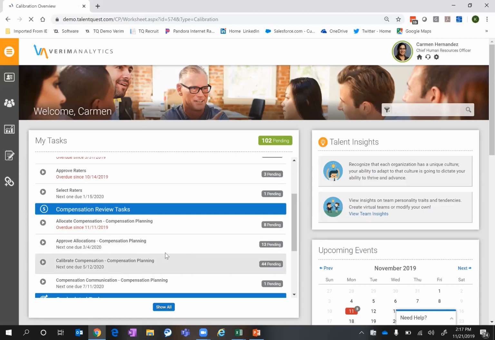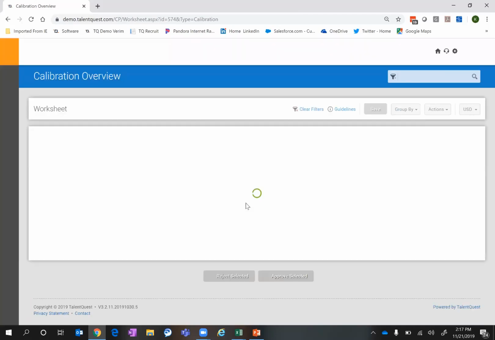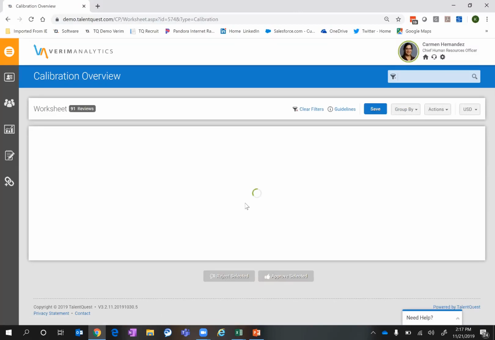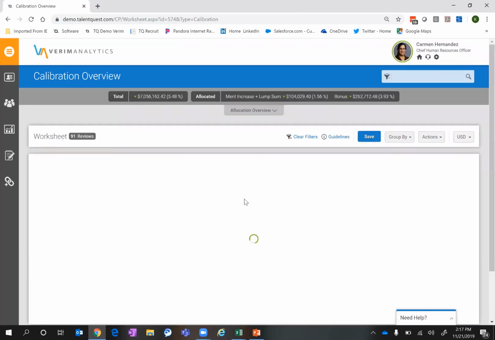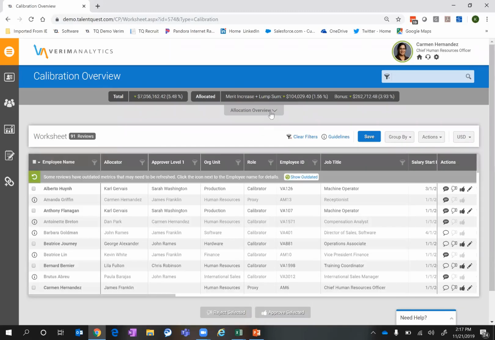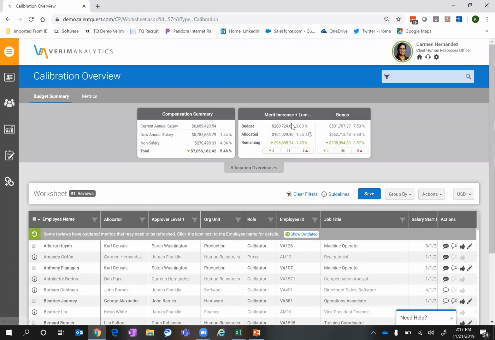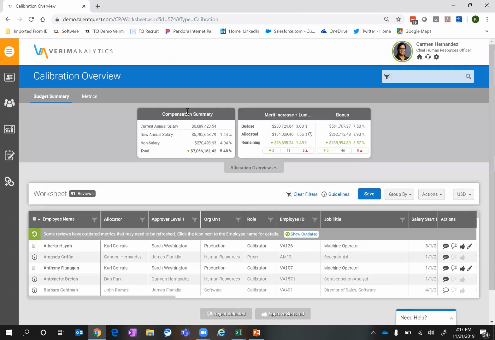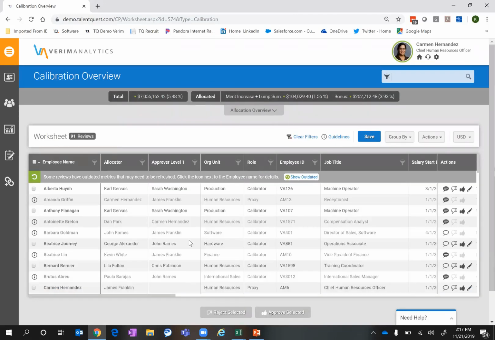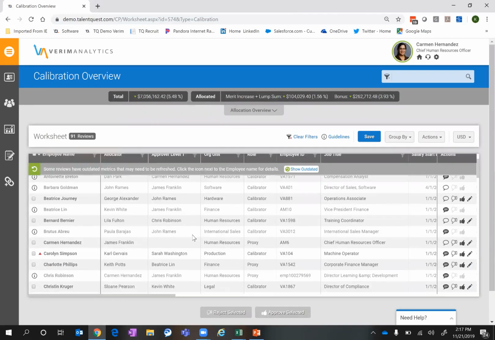This is all task-driven, it's all workflow-driven, and again, there's those email notifications and reminders that go along with all of those steps to ensure that we're staying on track, that we're staying on the schedule. So as you can see here, just clicking into this calibration worksheet, again, it's just summarized all of the information. So I can look up above here and see, again, all of the overview information, as well as then down below, I can see more and more data.